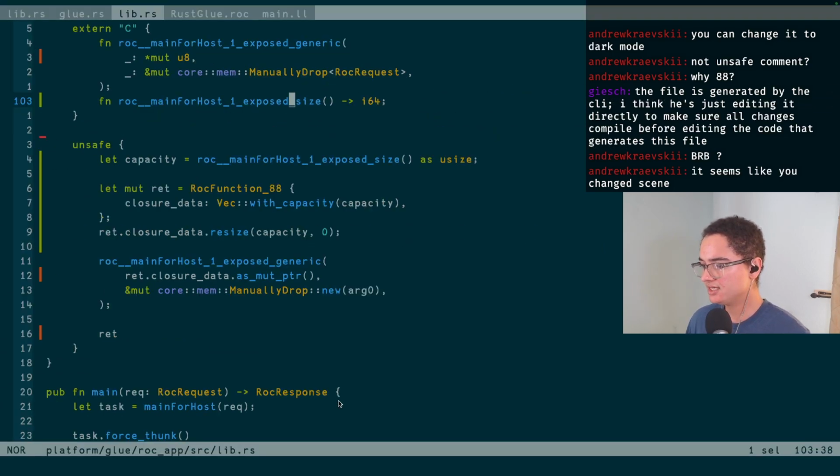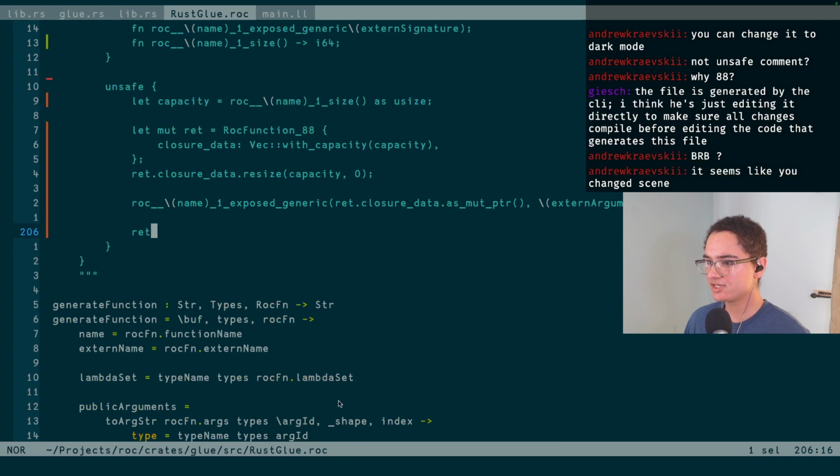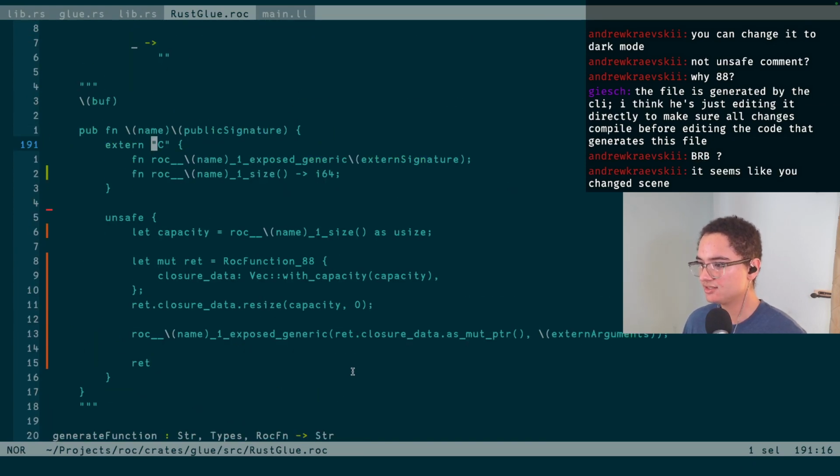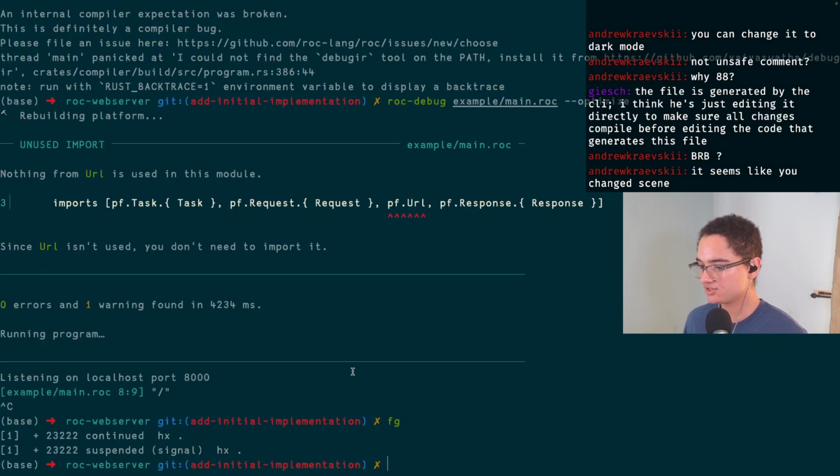And so assuming Roc Glue is fully updated here, which I think it's not. I think there's one more thing I'm going to have to change in a minute here related to the external signature that's exposed by this generic function. But besides that, I think that the Roc Glue is mostly updated with just those little changes. And so we can actually run glue. Let's see if I have the command saved. I don't. Okay, so let's see what it takes to run glue.